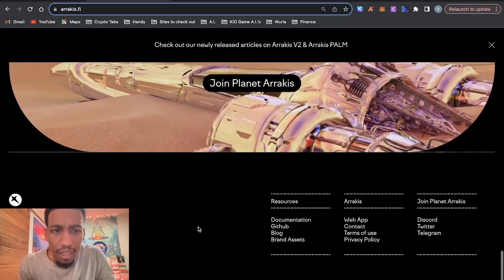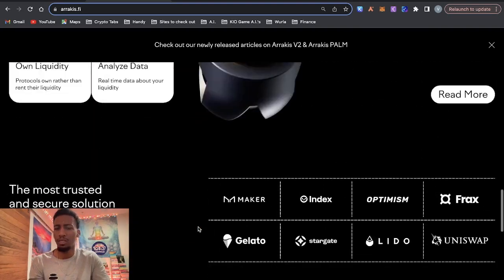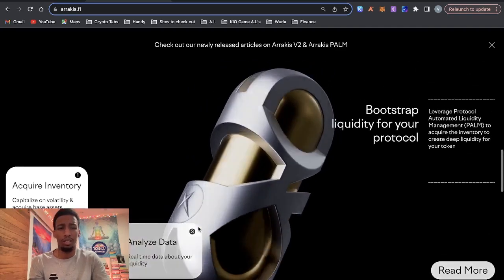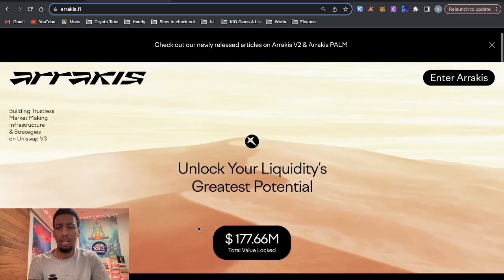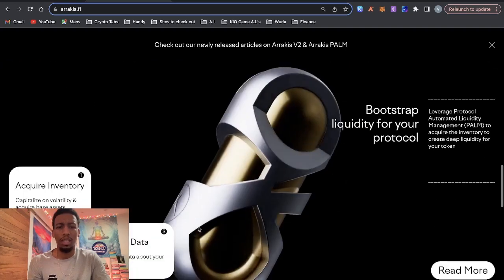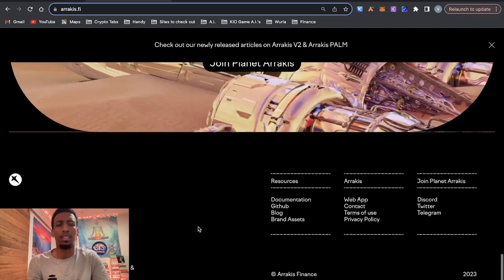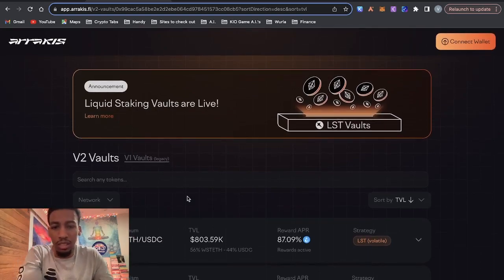the fact that they're able to do this and not charge any fees signals that they might have some investors, which could also signal a token airdrop, but I don't see anything regarding investors. So it could be bootstrapped, and maybe they're just worried about getting users. Either way, the fact that they don't have fees is a really good thing. So now let's enter the app and check out some of these yields.